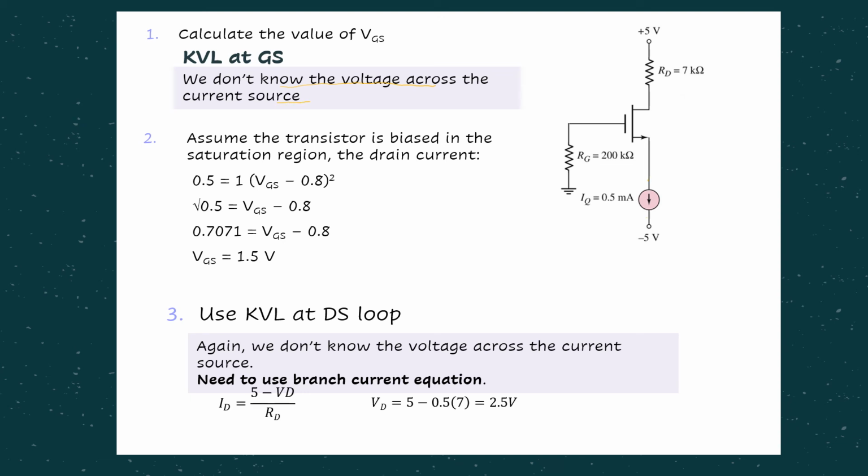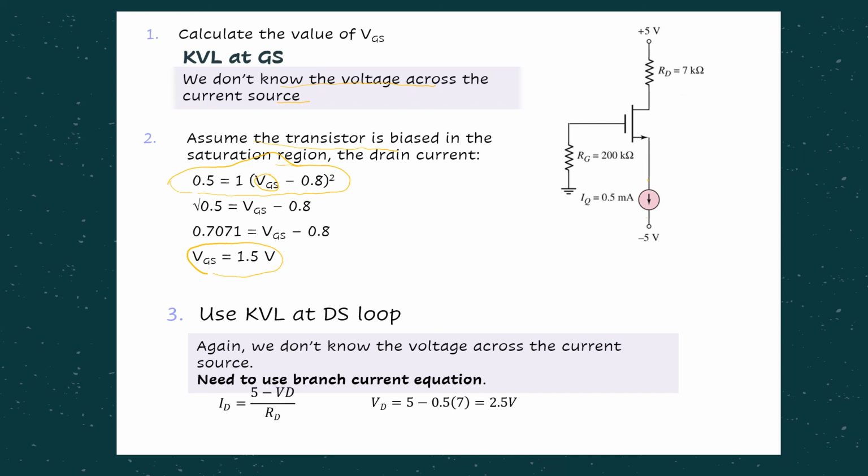So it's okay, we proceed to step number 2, where we assume the transistor is biased in the saturation region, and this is the ID equation for the saturation region. Since ID is already given, we straight away substitute. The unknown is VGS, so we solve for this, and in the end we get VGS equals 1.5 volt.